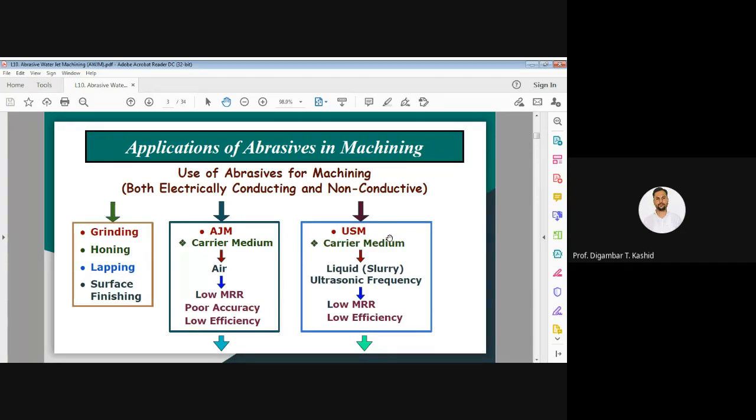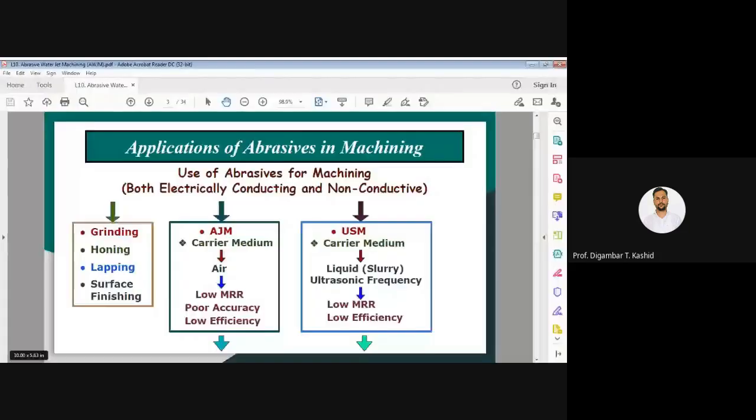The tool in ultrasonic machining vibrates at ultrasonic frequency, and this process gives a comparatively low metal removal rate. Efficiency is also low.